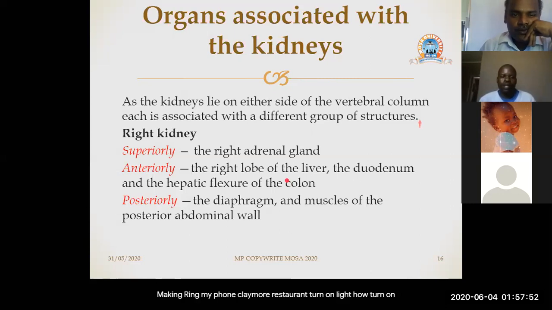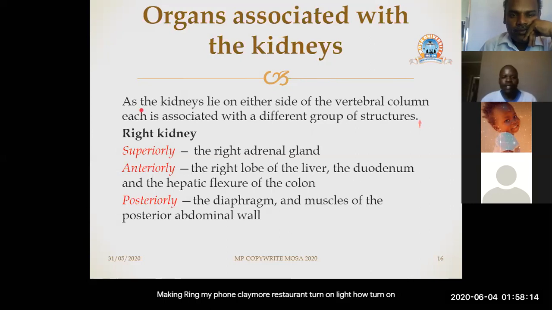So now let us look at the organs which are associated with the kidneys. When we talk of organs associated with the kidneys, we mean organs which are found closely to the kidneys.